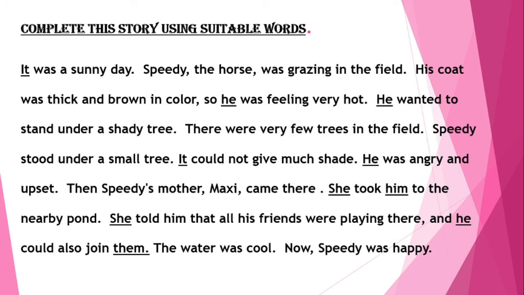Complete this story using suitable words. It was a sunny day. Speedy, the horse, was grazing in the field. His coat was thick and brown in color, so he was feeling very hot. He wanted to stand under a shady tree. There were very few trees in the field. Speedy stood under a small tree. It could not give much shade. He was angry and upset. Then Speedy's mother, Maxie, came there. She took him to the nearby pond. She told him that all his friends were playing there and he could also join them. The water was cool. Now Speedy was happy.